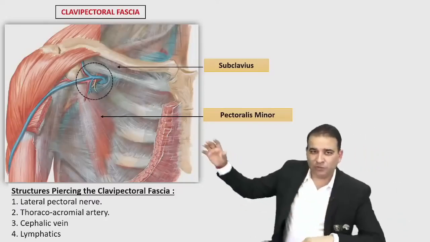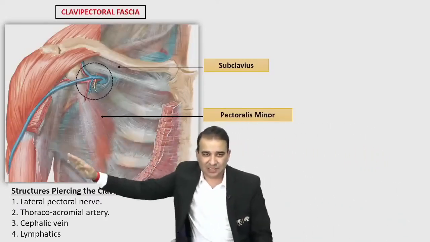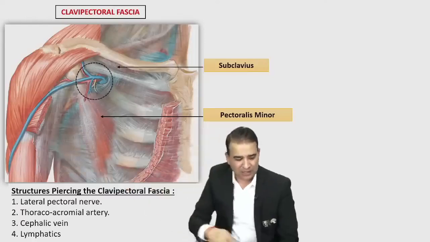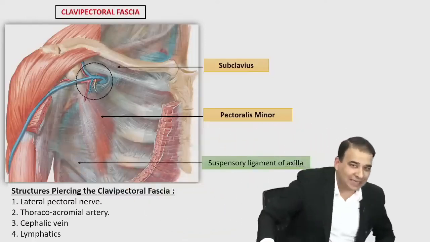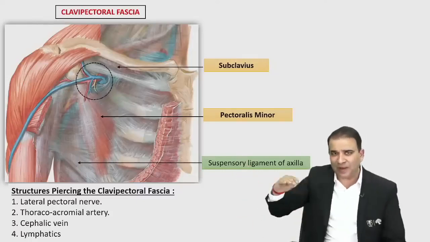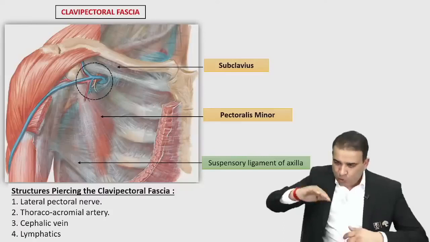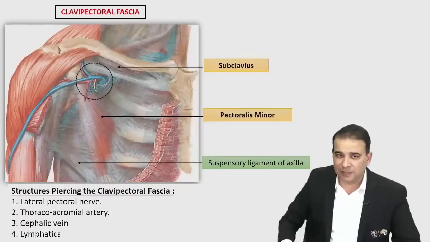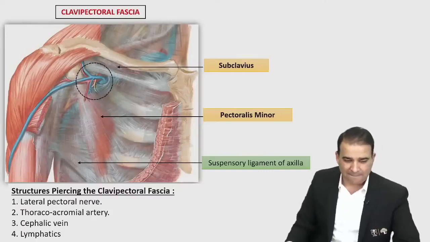Now, below the pectoralis minor muscle, look at this extension of the clavipectoral fascia in this region. It forms a ligament which is called the suspensory ligament of the axilla, guys. If you look at the floor of the axilla, it's not flat, it is slightly dome shaped, and the dome of the floor of the axilla is because of this ligament pulling the floor up. That's the suspensory ligament of the axilla.